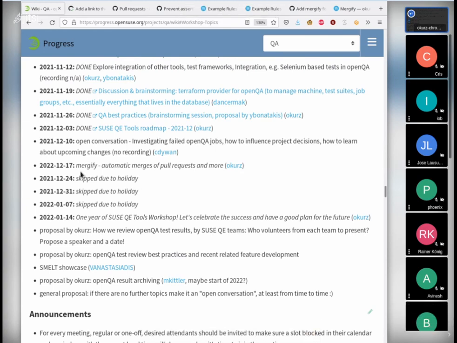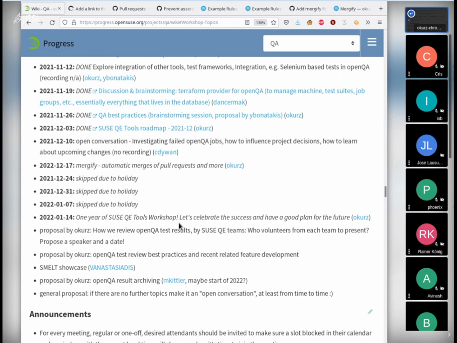Today was about Mergify, automatic merges of pull requests and more. For the next 3 weeks, we will take a Christmas holiday break. The meeting after that, the first meeting in the new year, is actually 364 days after the initial workshop. So I'm cheating a bit when I say we are celebrating 1 year of the SUSE QE Tools Workshop, because it's 1 day short, but I hope you will forgive us.